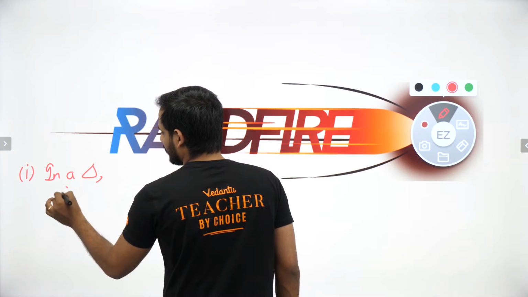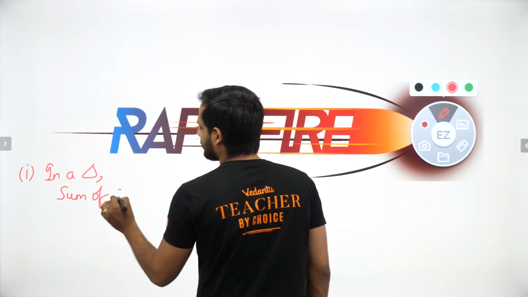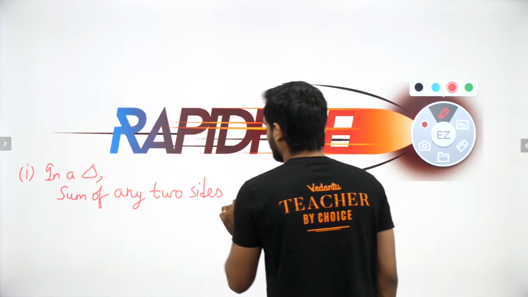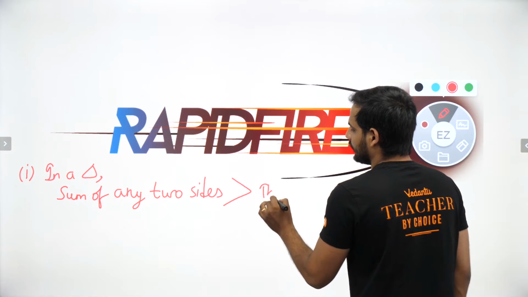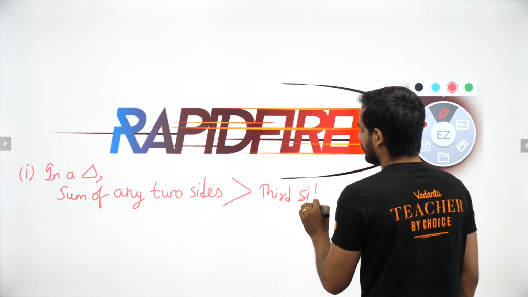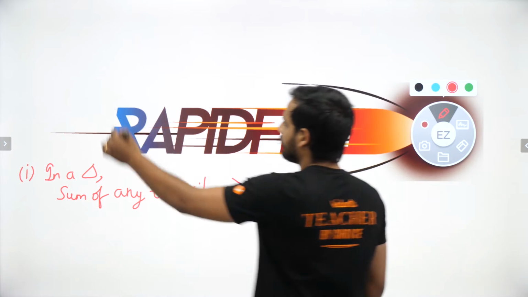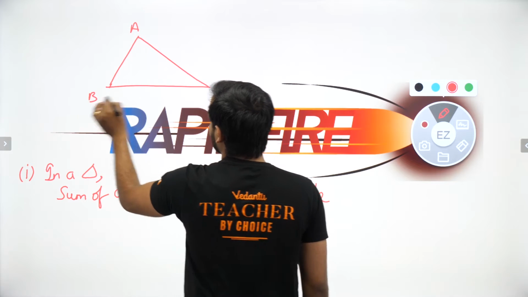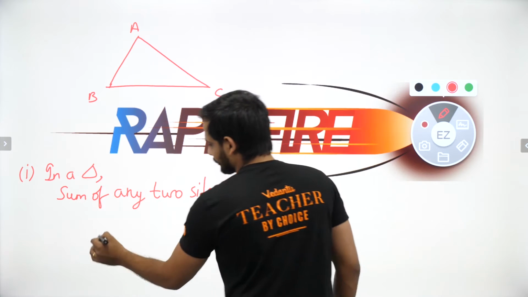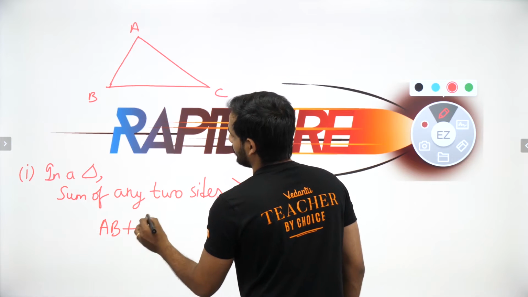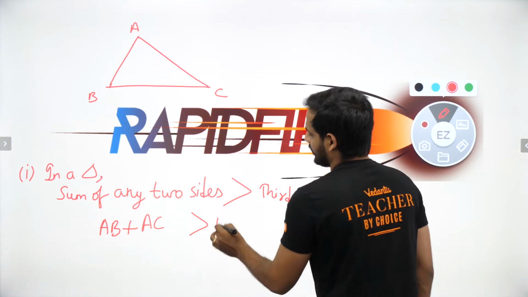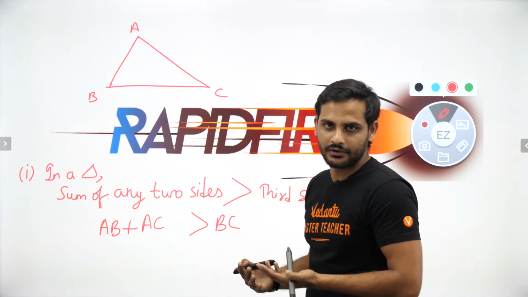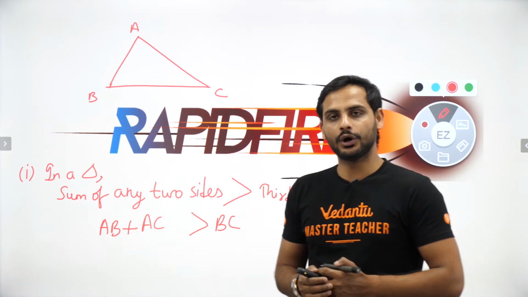In a triangle, the sum of any two sides is always greater than the third side. Okay, so let us say I have a triangle ABC. Then I can say that AB plus AC is greater than BC. Any two sides you can pick. You can pick AB plus BC is greater than AC. That will be true. All three will be true. Any combination you make, the sum of two sides will always be greater than the third side.